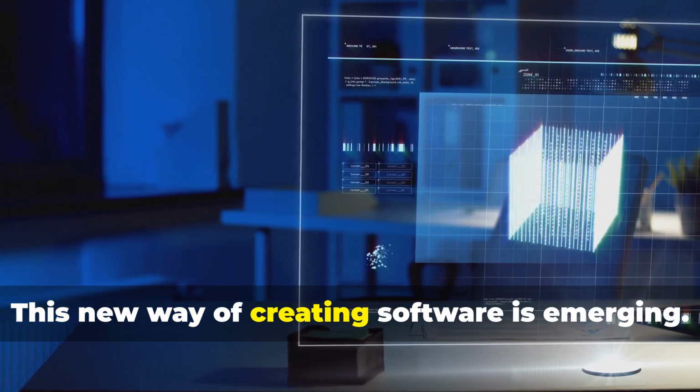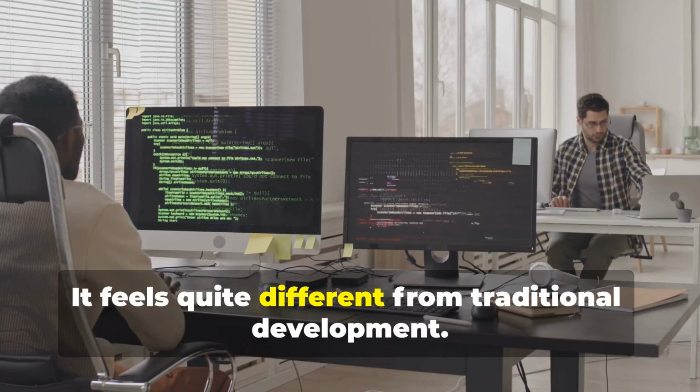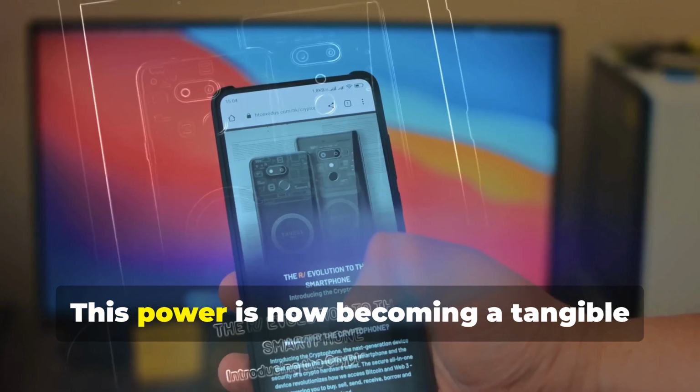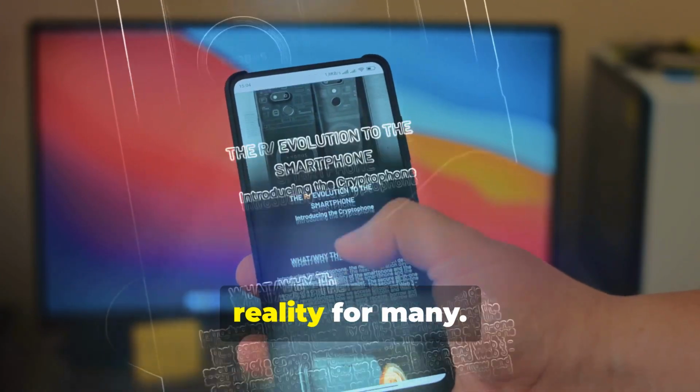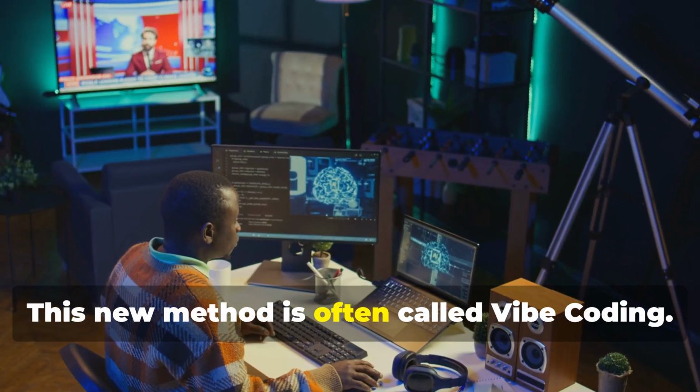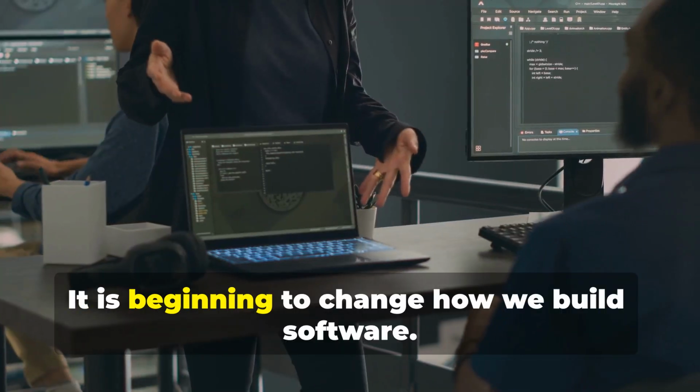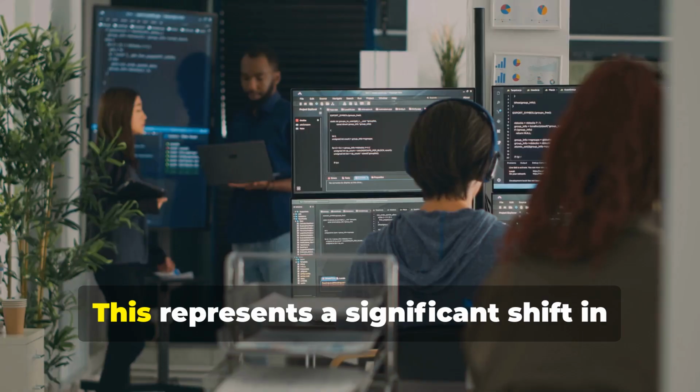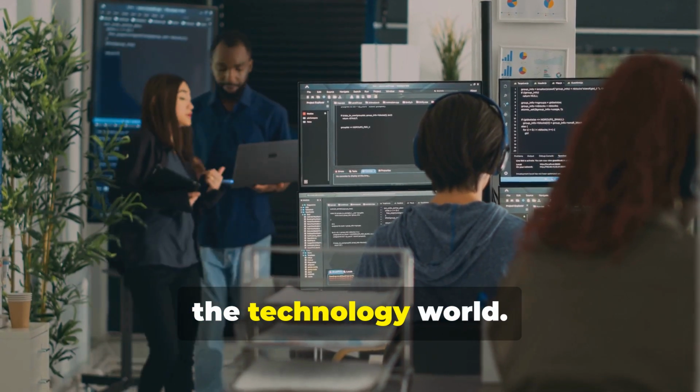This new way of creating software is emerging. It feels quite different from traditional development. This power is now becoming a tangible reality for many. This new method is often called vibe coding. It is beginning to change how we build software. This represents a significant shift in the technology world.